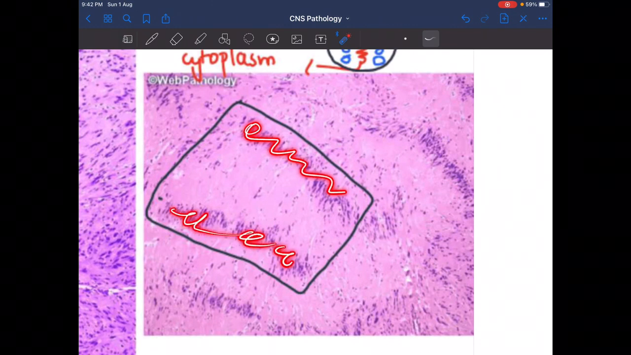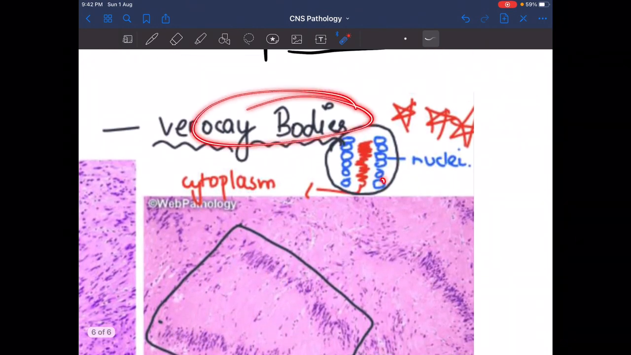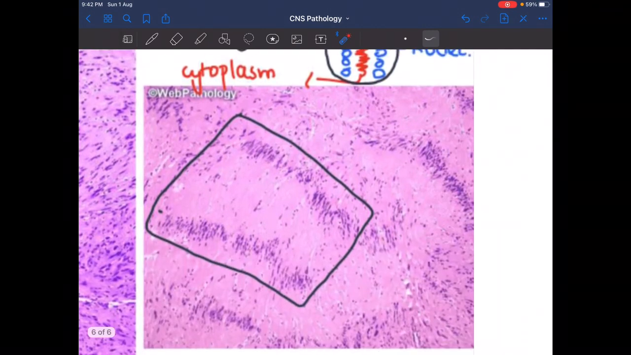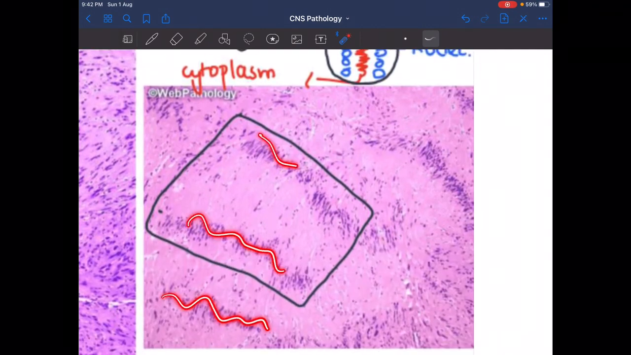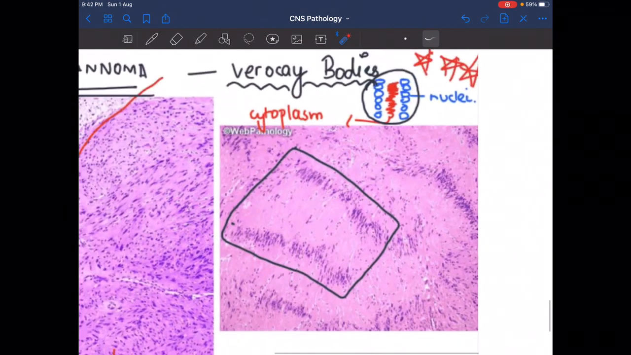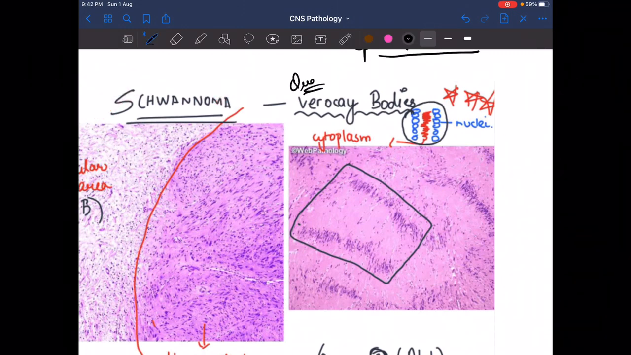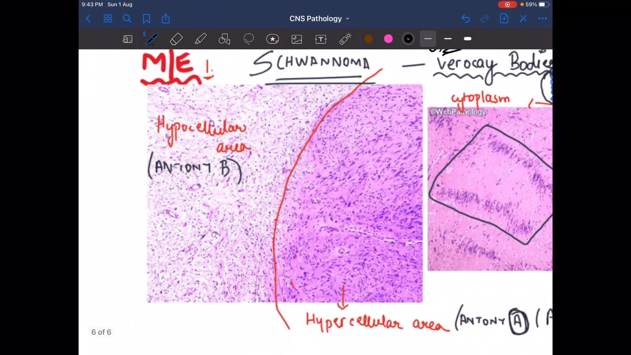As we see here, these were the nuclei, and in between these nuclei we find the cytoplasm. So it looks like Verocay bodies: nuclei, and in between the nuclei we see the cytoplasm. These are known as Verocay bodies. Please remember this, Verocay bodies are seen in schwannoma.